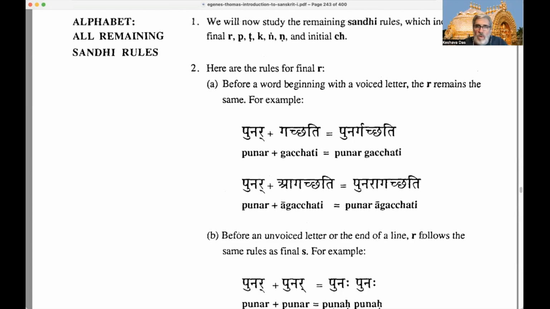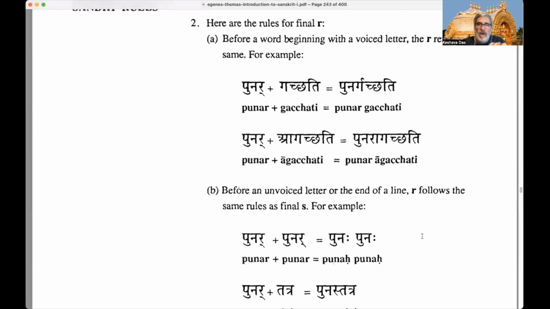So before a word beginning with a voiced letter, if we see R at the end of the first word, and then a voiced letter at the beginning of the second word, then R remains the same. Here are some examples. Punar gacchati is simply written together, punar gacchati. Of course, in Devanagari, the symbol for R is repha, and when you put them together in the Devanagari text, that becomes a little curl on the top of the ga.